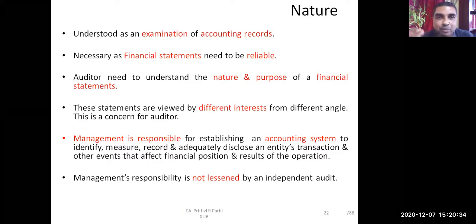Can you give me some examples of accounting records which you feel need to be examined in order to give an audit report or to express an opinion on the financial statement? Which are these accounting records? Can you give me some examples?